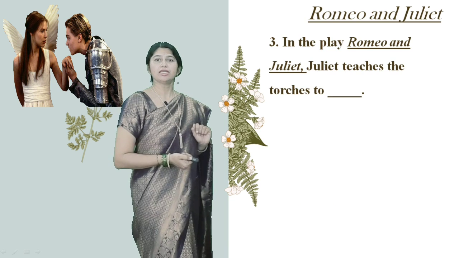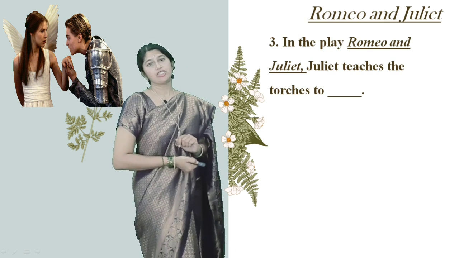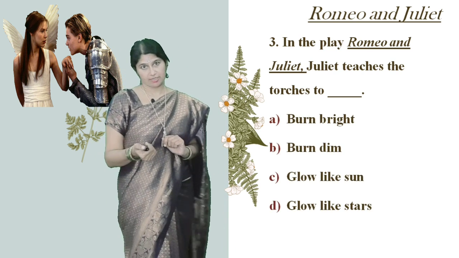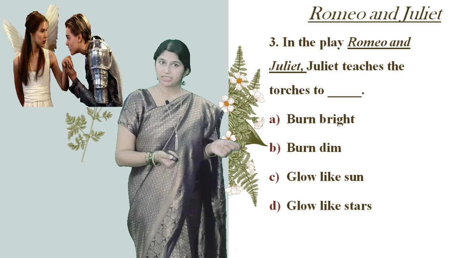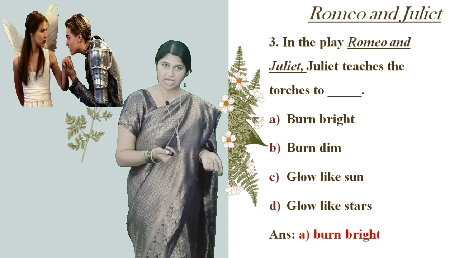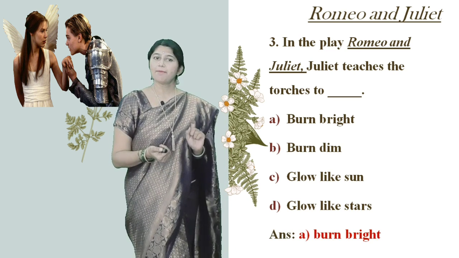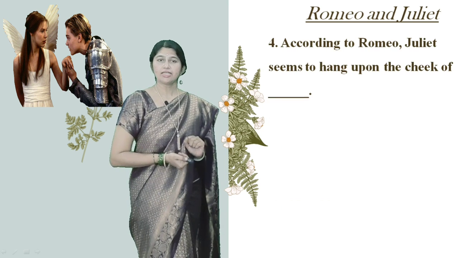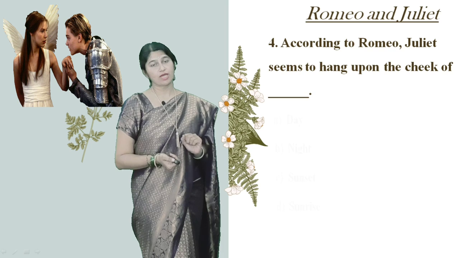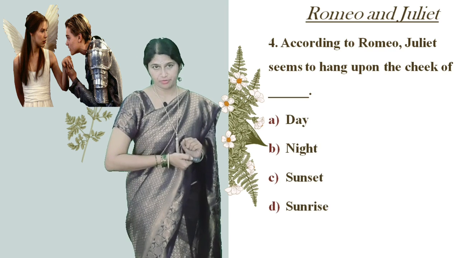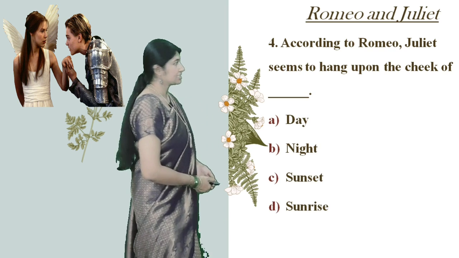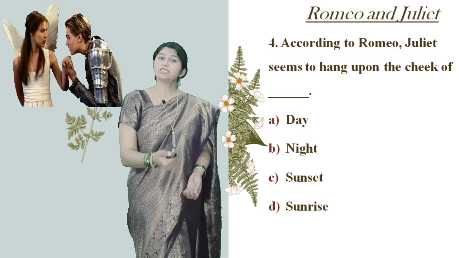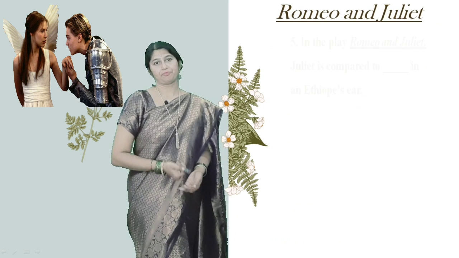The third question: in the play Romeo and Juliet, Juliet teaches the torches to dash: burn bright, burn dim, glow like sun, glow like stars. We all know the option is burn bright, option A. Fourth question: according to Romeo, Juliet seems to hang upon the cheek of dash: day, night, sunset or sunrise. As we all know, the cheek of night.